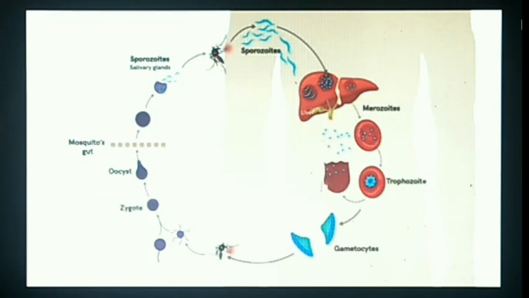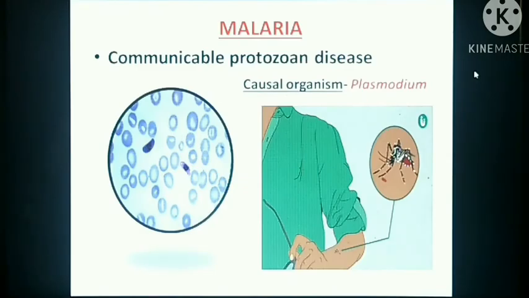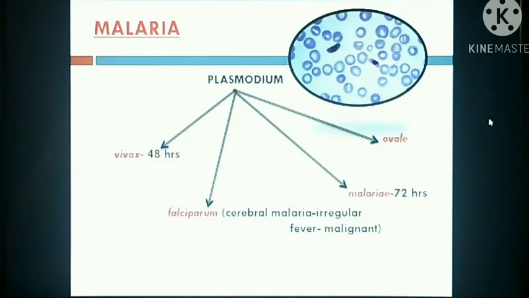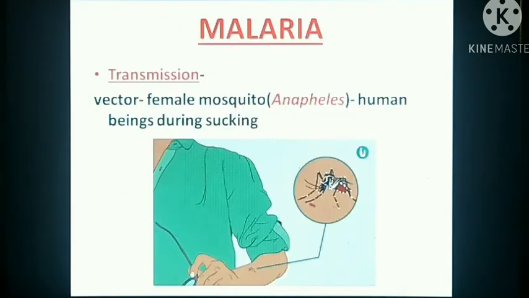This way, the life cycle of the Plasmodium completes and continues infecting the healthy person from the infected one through the female Anopheles mosquito. So now we can understand malaria is a communicable protozoan disease caused by a protozoa, Plasmodium. There are different species of Plasmodium, based on which we get different kinds of malaria. And the transmission of malaria in humans is due to the vector or carrier, the female mosquito Anopheles.